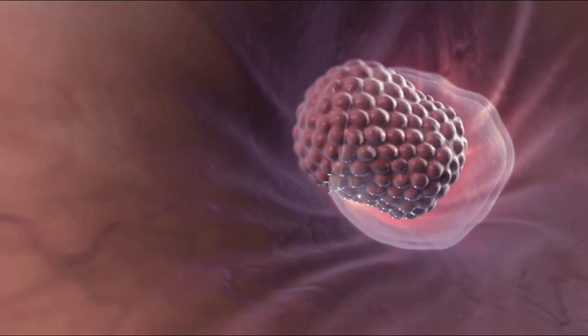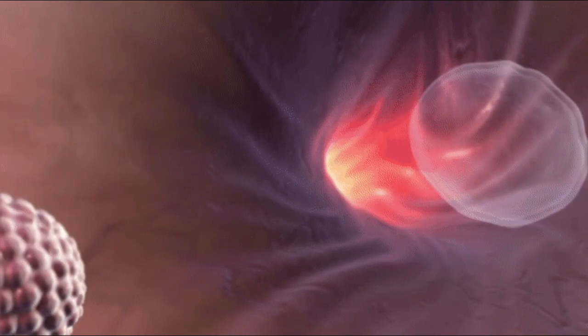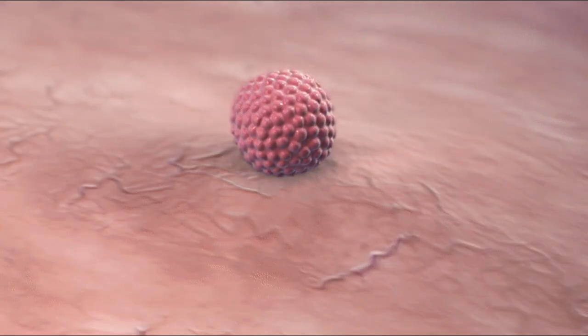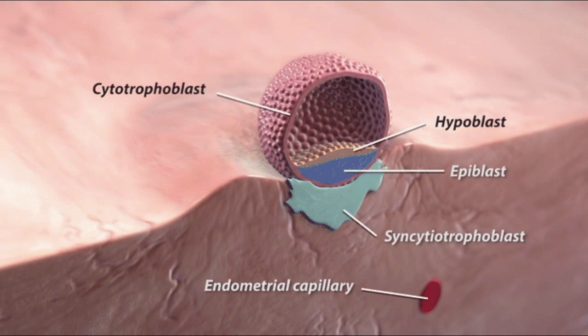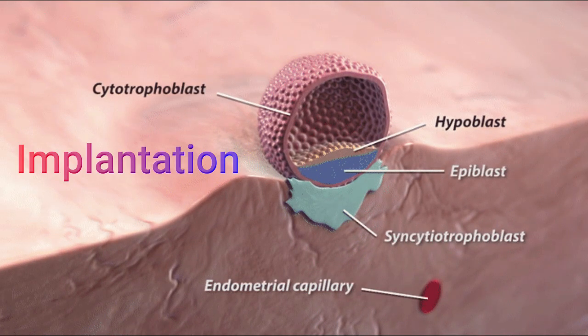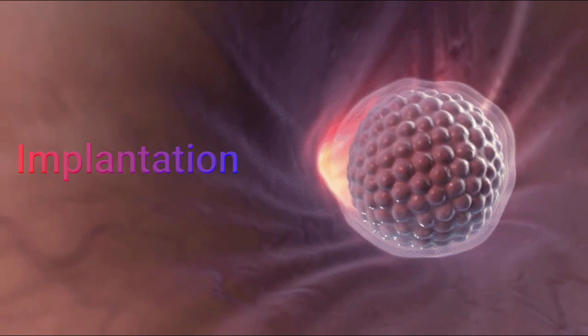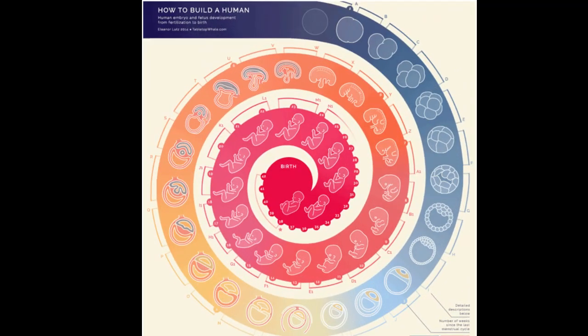The blastocyst gets embedded into the thickened inner wall of the uterus. It sticks to the inner wall of the uterus. The close attachment of the blastocyst to the uterine wall is called implantation. So what is implantation? The sticking of this blastocyst to the internal uterine wall. It takes place about 7 days after fertilization.